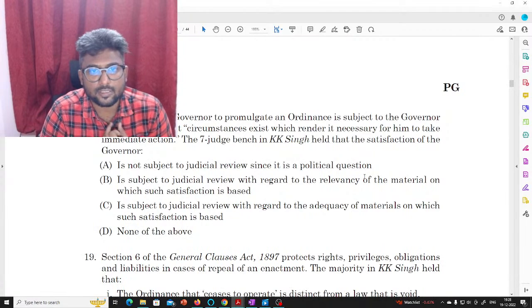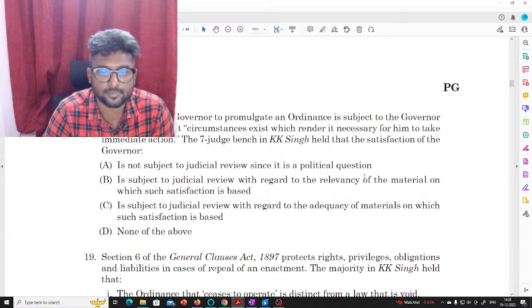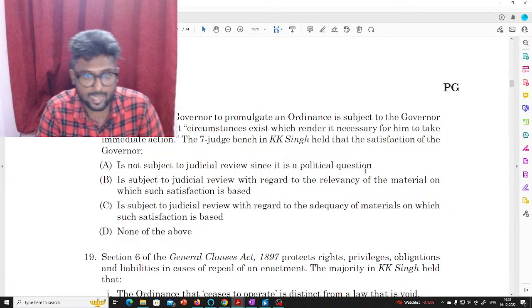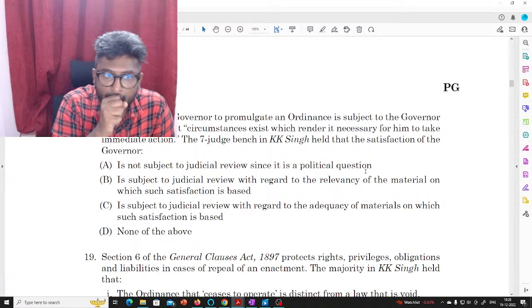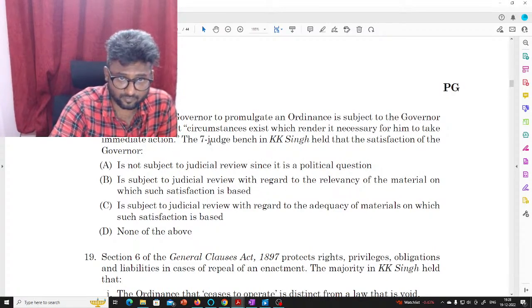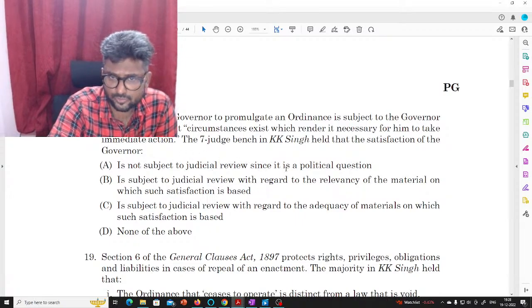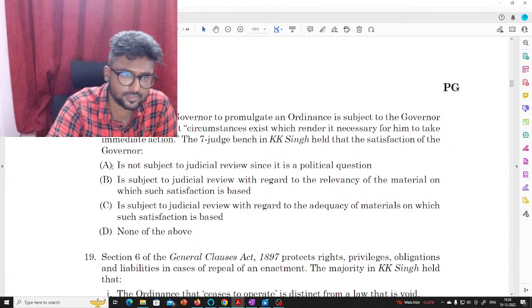The power of the governor to promulgate ordinance is subject to the governor being satisfied that circumstances exist which render it necessary for him to take immediate action. So this is again a tricky question. Here it's not subject to judicial review, so it is a political question. This is absolutely wrong.